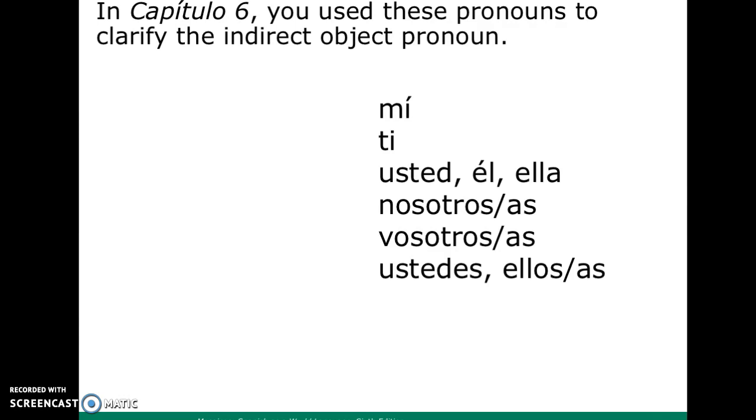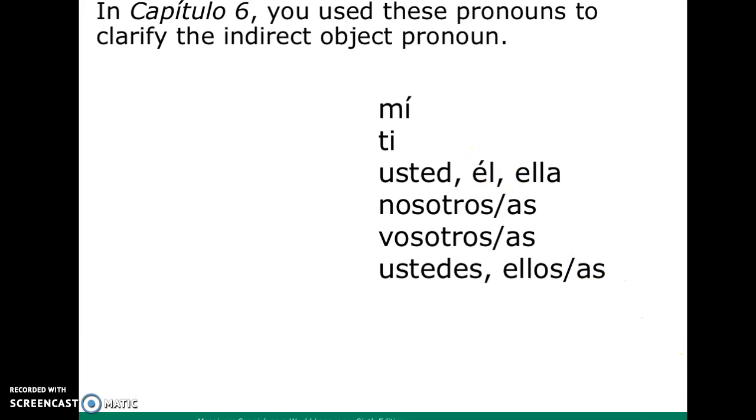So you might be familiar with these because in capítulo 6, we used these pronouns to clarify the indirect object pronoun. So it's not the me, te, le, that pronoun. It was the one where you said, a mí me gustan las matemáticas. Right? So we used it either to emphasize or to clarify, right? Le gusta el fútbol, right? And to clarify that, we might have said a él le gusta el fútbol.